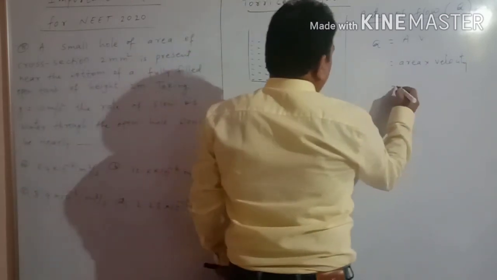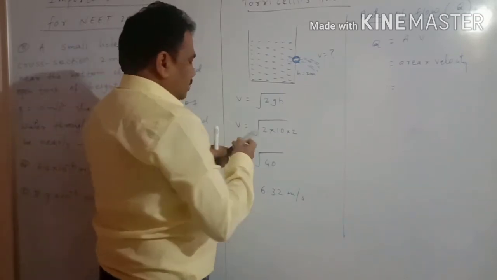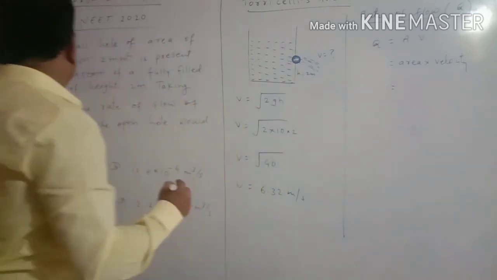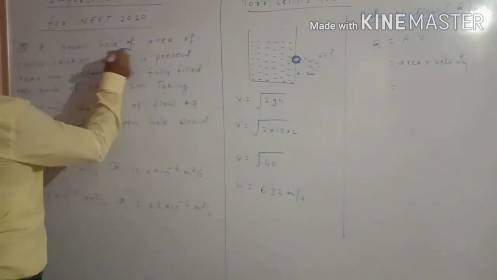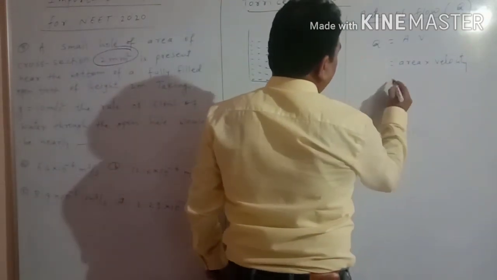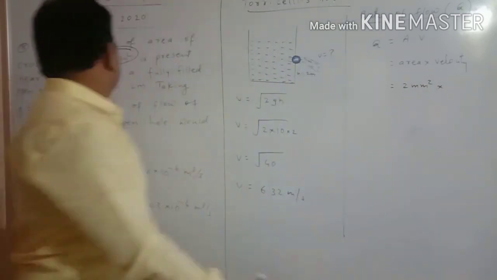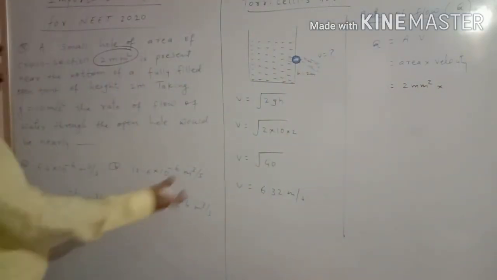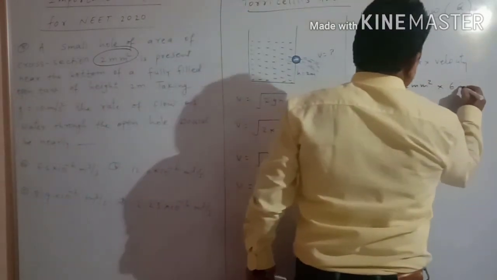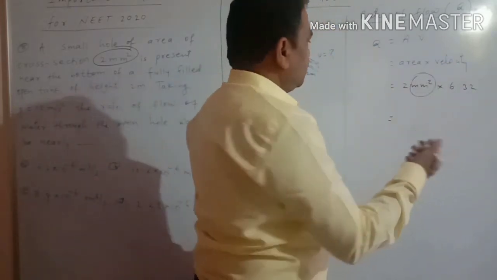So what will be the area? The area of that hole is given. The cross-section area of the hole is 2 mm square, multiplied by the velocity, which we have already calculated as 6.32. See here, millimeter square means what?